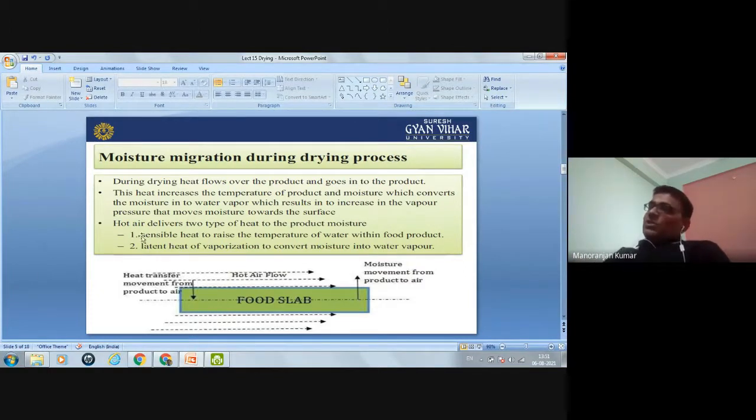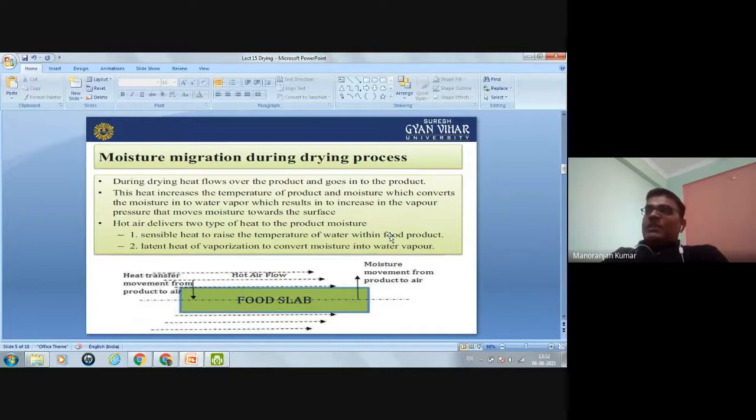Okay. So this hot air, when you give the hot air to the product, then two types of heat will be delivered to the product. First is the sensible heat, to raise the temperature of the water, means moisture, within the food products.